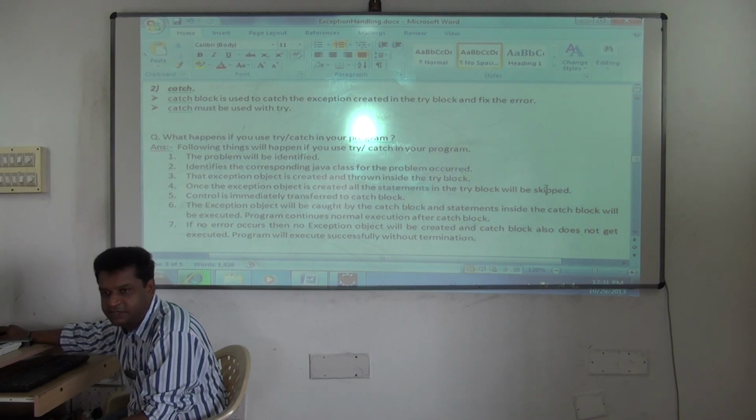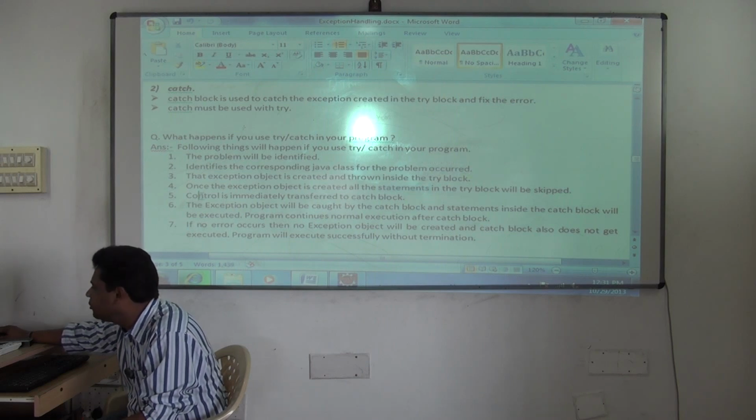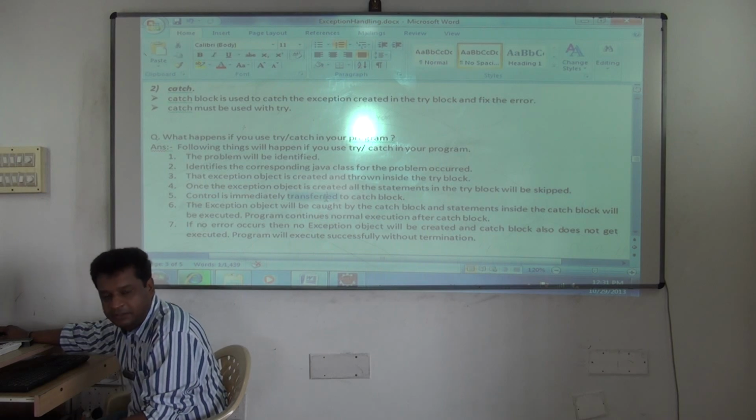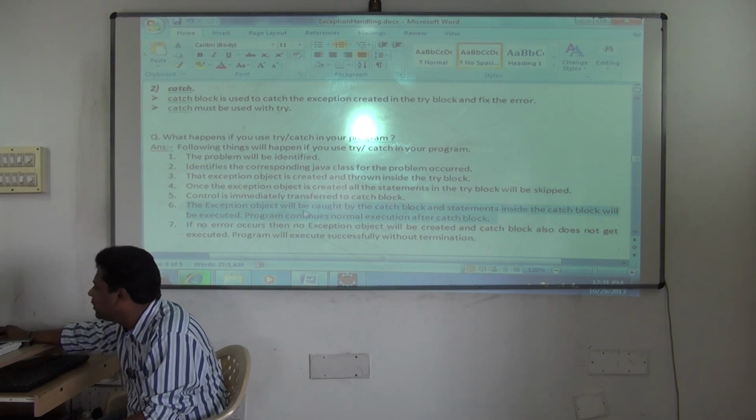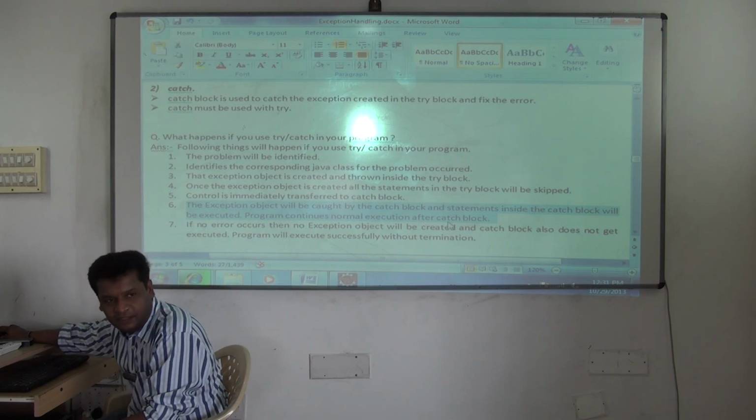Once the exception object is created, all the statements in the try block will be skipped. Control is immediately transferred to what? Catch block. The exception object will be caught by the catch block and statements inside the catch block will be executed. Program continues normal execution after catch block.